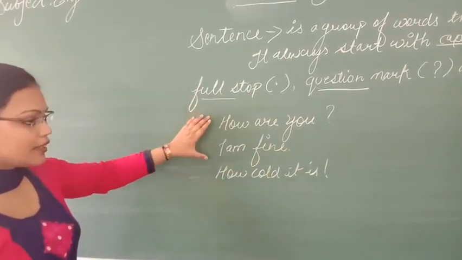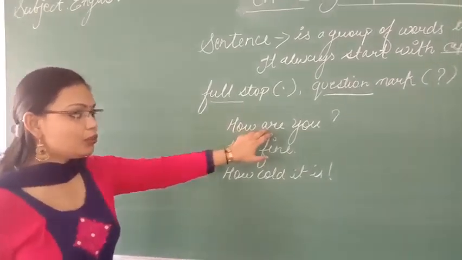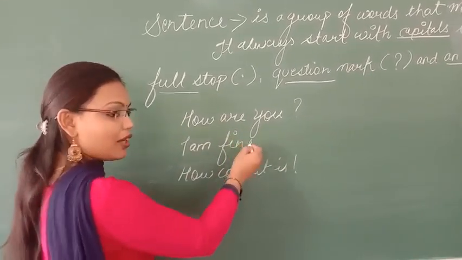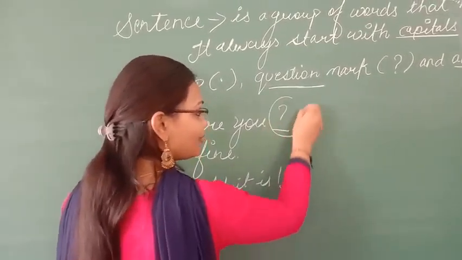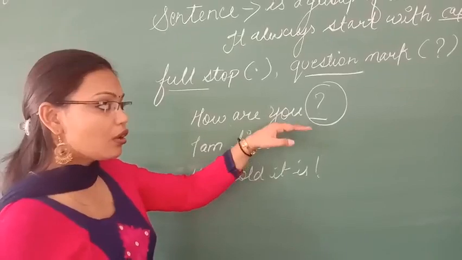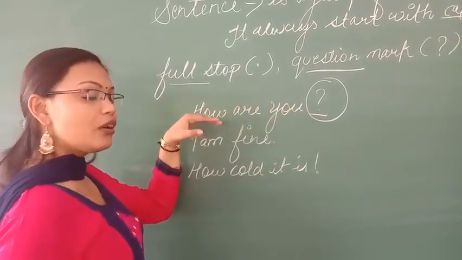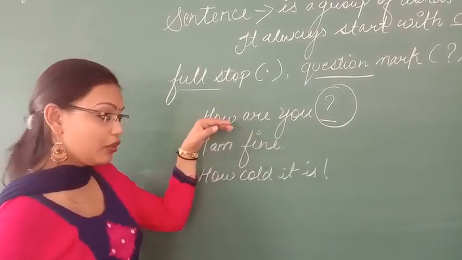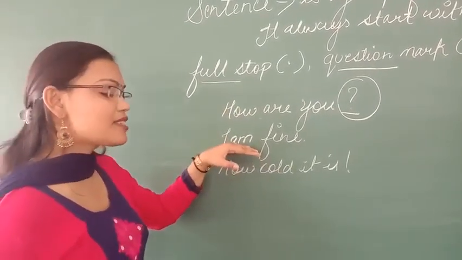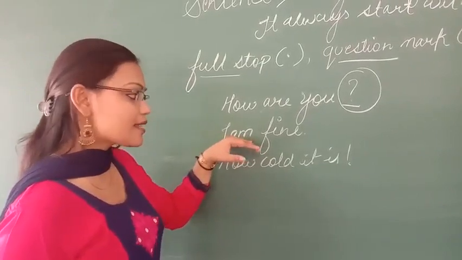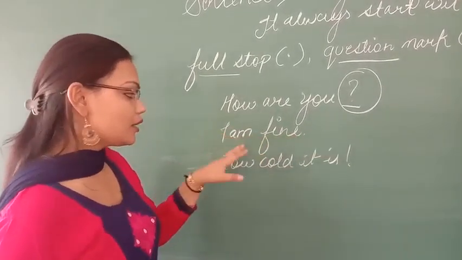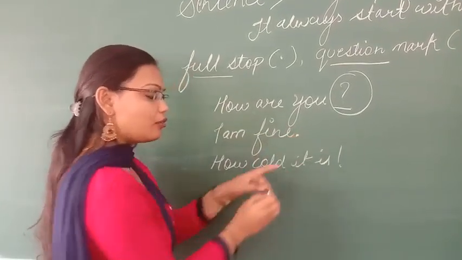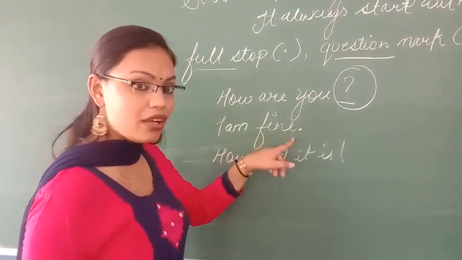Now, in these three sentences, how are you means I am asking you a question, and you can make out from this question mark that somebody is asking you a question, and also from the first word that it is starting with how, because it's a question word. Then in the second sentence, I am just giving you a simple answer that yes, I am fine. It is made up of two words and it is giving you a complete sense, and it ends with a full stop, meaning I have completed my sentence.